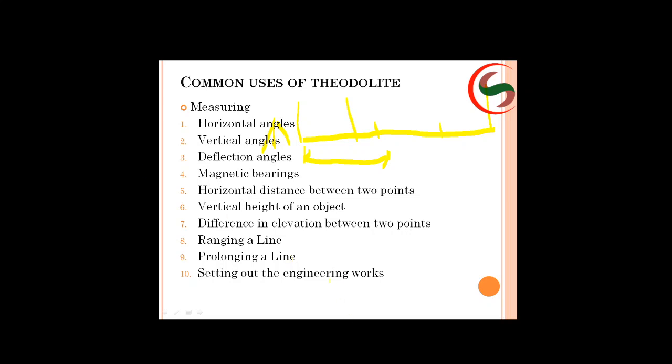Next, setting out engineering works means marking the columns of a building. You can mark the columns of a building by using this one. So these are some of the common uses of the theodolite.